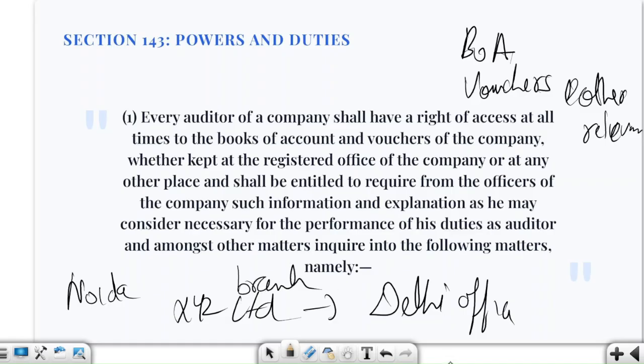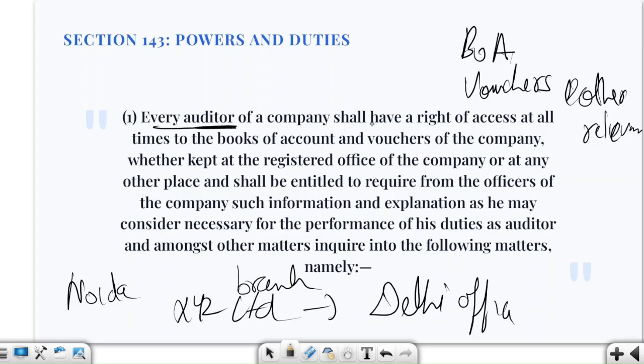Fine. So what happens? Nothing. The auditor can demand access to the relevant records, and the auditor can also ask officers to give further information and explanation needed to perform the audit. So here we are saying that we need the right to access information as well as explanation.